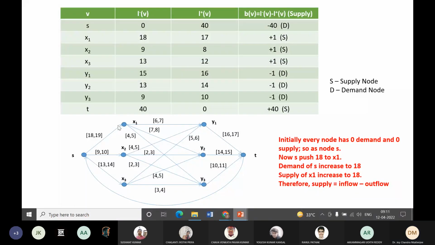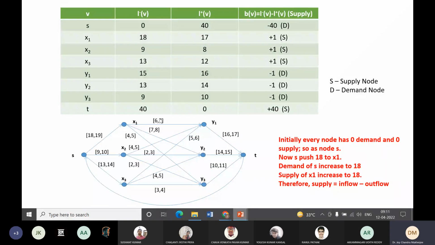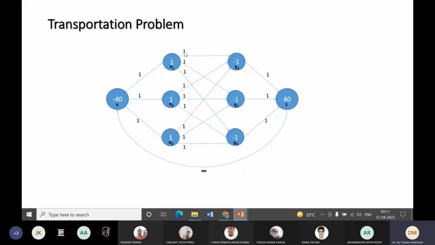So 1 is accumulated here in X1, and that is why this is 1. Similarly, since 6 is flown here, the residual capacity is 1. One extra unit can be flown, so this residual amount is drawn here.